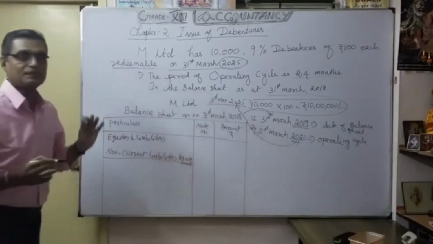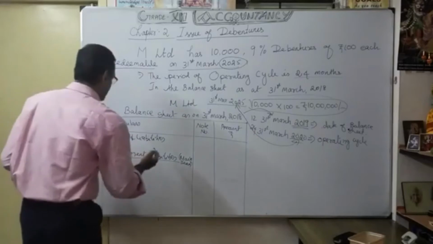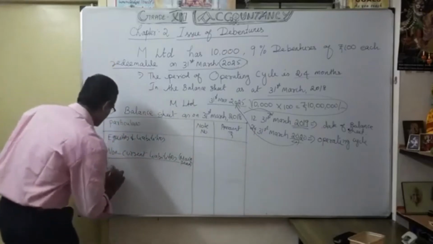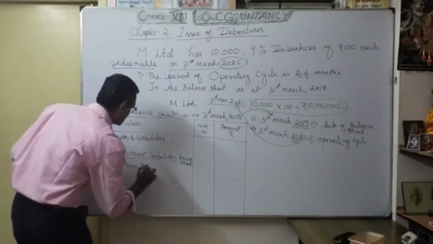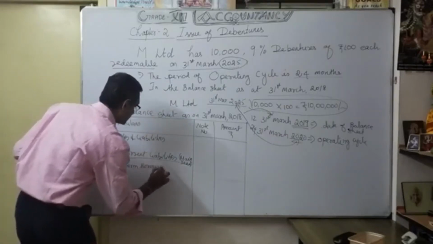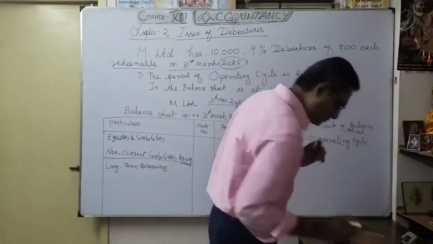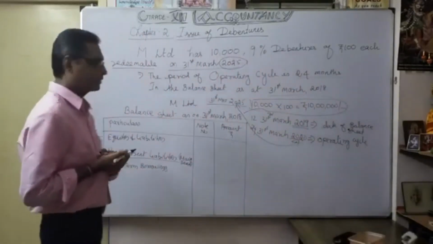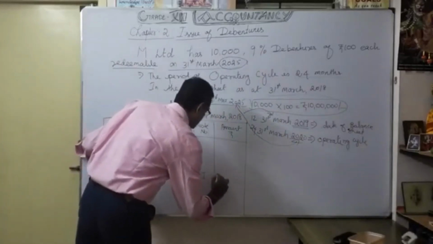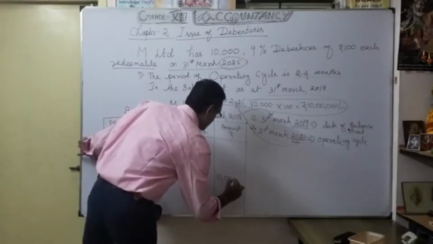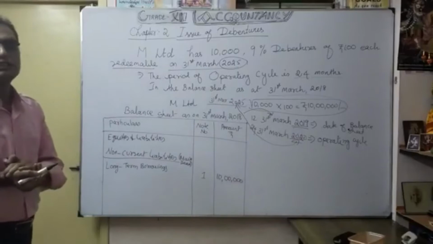Under that main head, we are going to mention the subhead. Non-current liabilities, and under that, long-term borrowings. That's what we are going to write. Under that you mention note number 1, 10 lakhs. It is long-term borrowings, and you mention 10 lakhs.